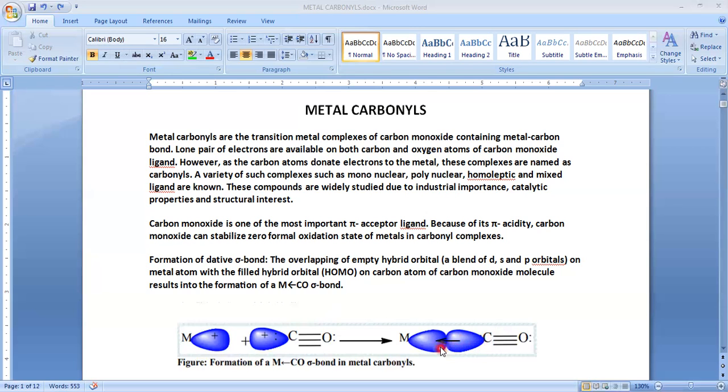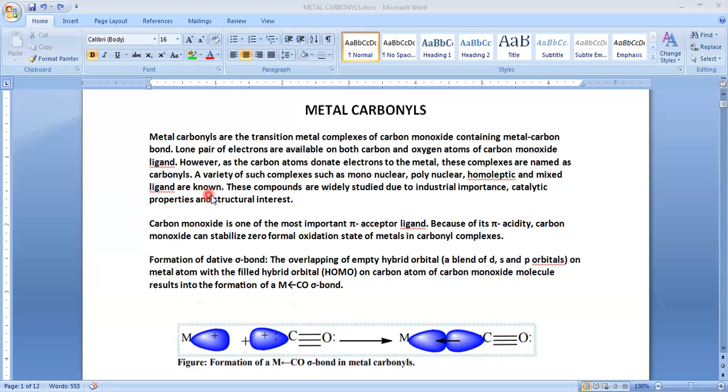Which type of bond is it? It is a dative bond, or coordinate covalent bond. A dative bond is generally shown with an arrow mark, and the head of the arrow always points towards the acceptor. This is the way metal carbonyl bond formation takes place. Since the carbon atom has donated a lone pair of electrons to the metal, these complexes are named carbonyls. Such complexes are known in a variety of types, such as mononuclear, polynuclear, homoleptic, and mixed ligand.